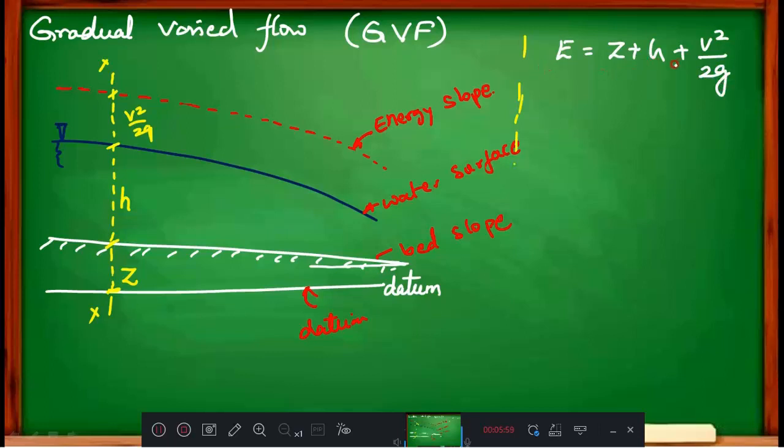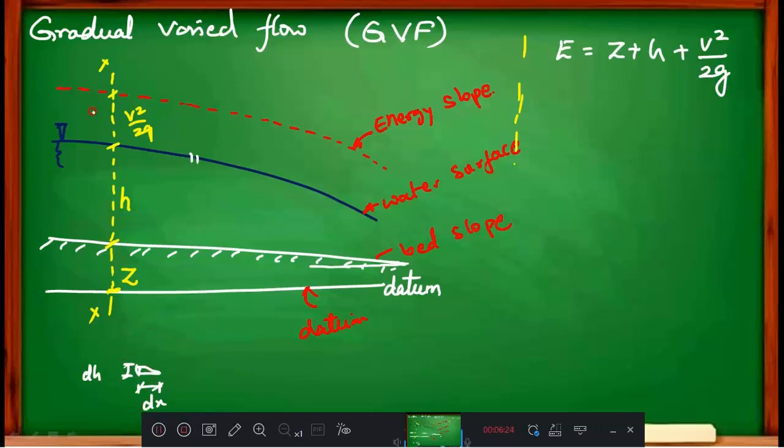Okay, this is the energy equation. Now this is varying very slowly. Therefore, if I consider two sections very close to each other, then I may get a variation like this. Means this length I am going to consider a very small length, dx, and this very small height, dh.